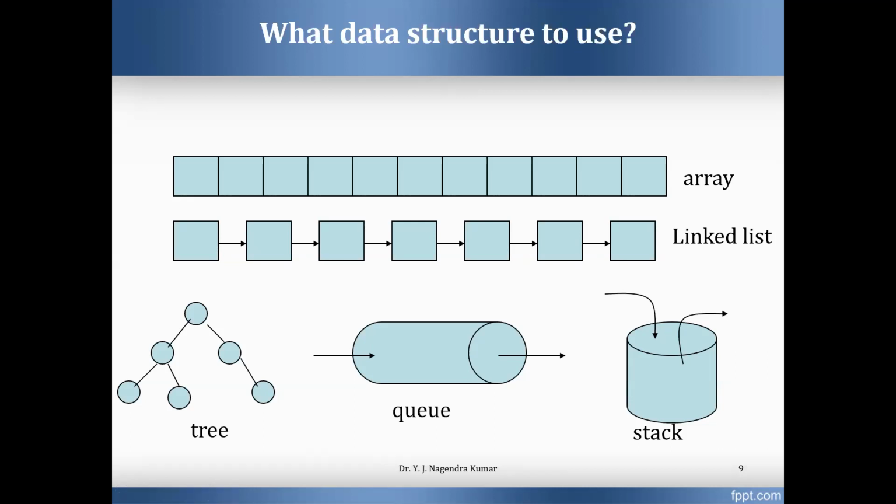That is called a stack. So insertions and deletions are possible from only one side, that is the top side. That is the stack data structure. When it comes to queues, insertions are possible from the back side and deletions are possible from the front side. So insertions are at the rear side, deletions are at the front side. That is the queue data structure.